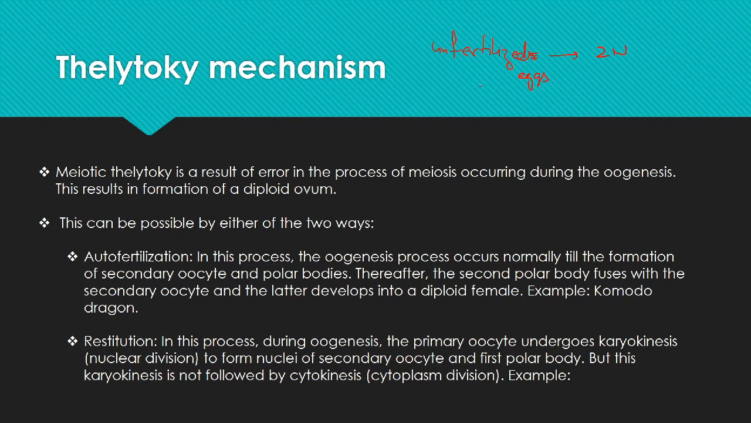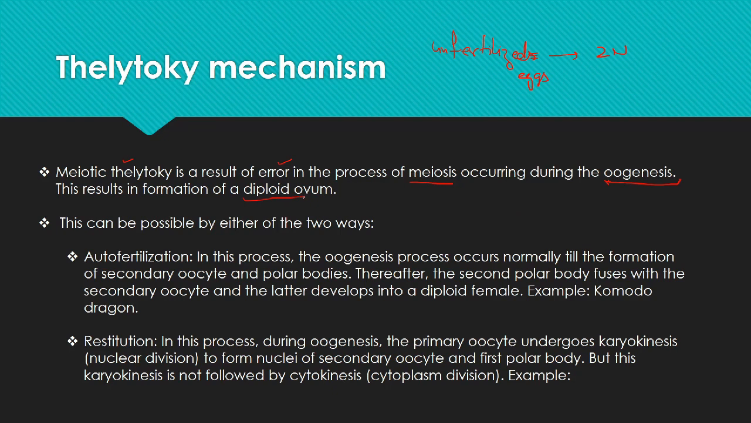So meiotic thelytoky is a result of error in the process of meiosis occurring during oogenesis. Oogenesis is the process through which the eggs are developed through meiosis. They have one reductional division and one equational division, which results in the production of haploid gametes. But if there are some errors, the meiosis may not occur, or there are certain other possibilities, thereby producing the diploid ovum instead of haploid ovum.